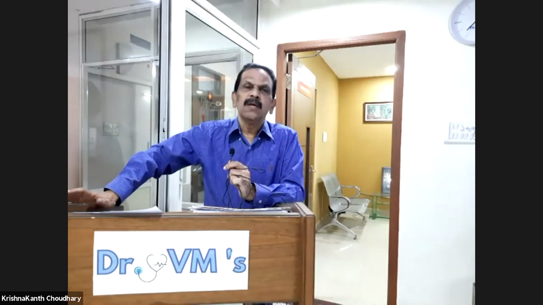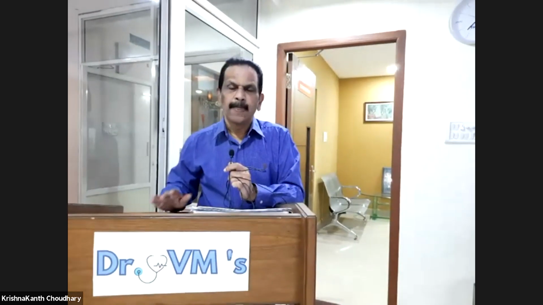Systemic sclerosis is also one of the connective tissue disorders which can cause bronchiectasis in some people. Then we have a miscellaneous number, like Marfan syndrome and all those things. These are the causes of bronchiectasis.